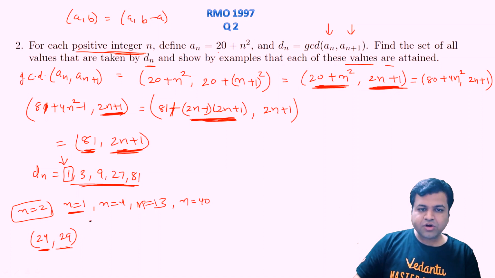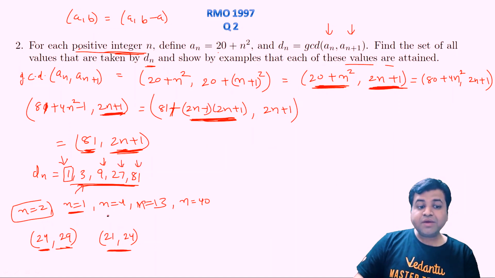If you substitute n equal to 1, a_n will be 20 plus 1 square, that is 21, and a_n plus 1 will be 20 plus 2 square, that is simply 24. And you can clearly see the GCD of these two will be 3. Similarly, 9, 27 and 81 can be achieved when n is equal to 4, 13 and 40 respectively.